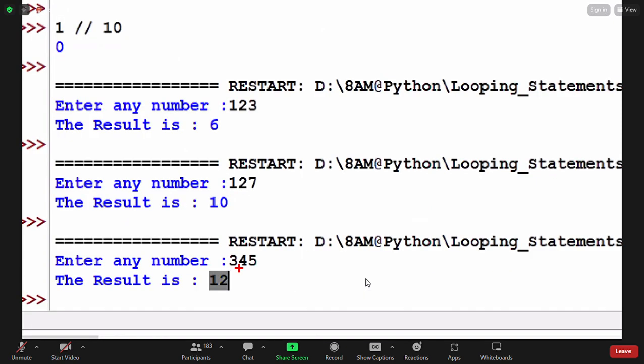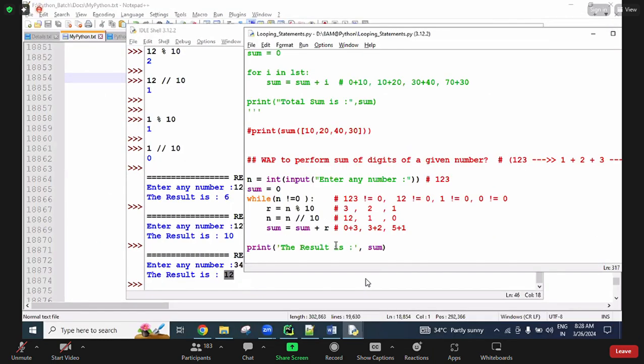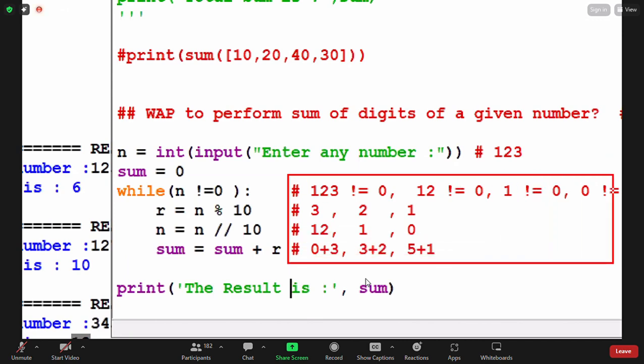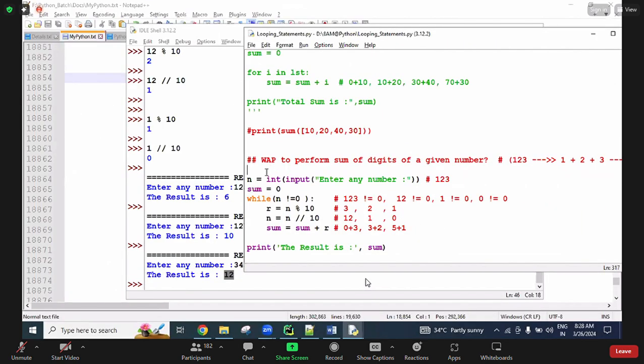Okay. So for the given numbers, each number's sum. All these numbers are separately summed, and we return the result 12. Are you clear? Whenever you are practicing in the initial days, if you write logic like this, then you will understand. By slowly practicing, you will get more confident while writing the code.